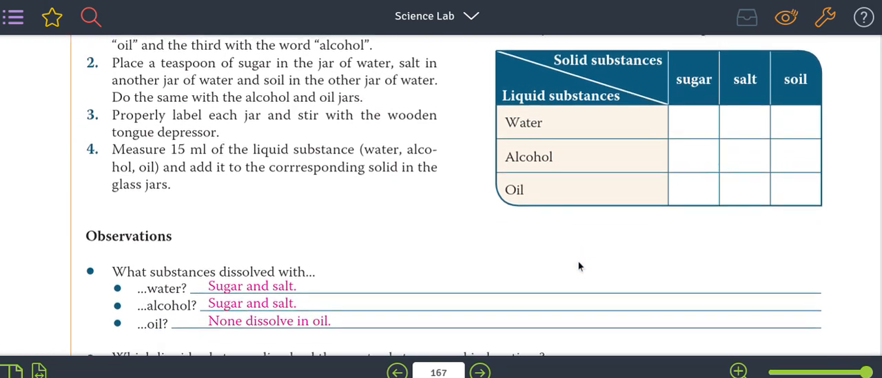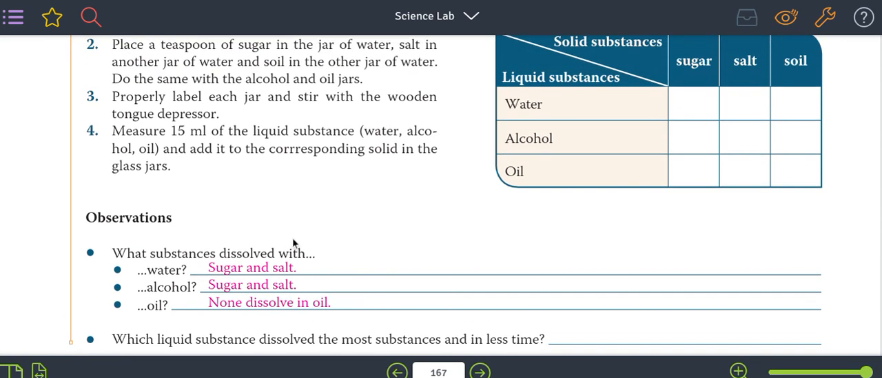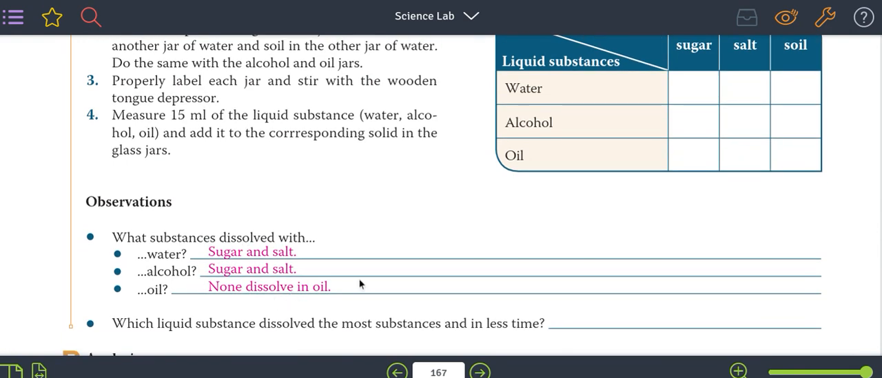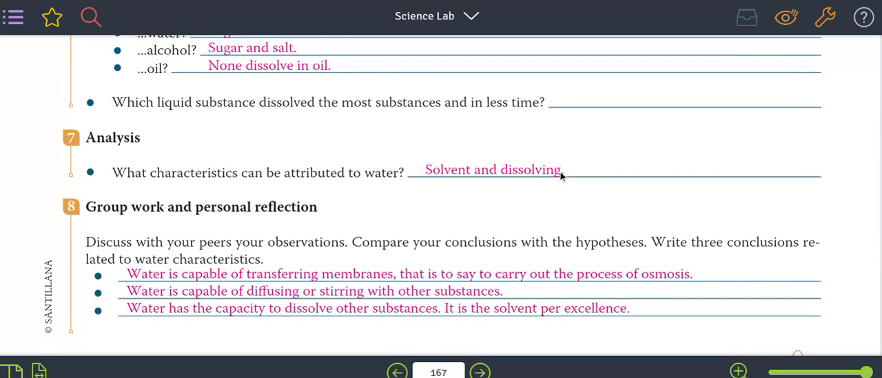What substances dissolve with water? Sugar and salt con el agua. El azúcar y la sal se van a disolver en el agua. Sugar and salt en el alcohol se va a disolver. Non-dissolve in oil, en el aceite no se va a disolver ninguno. Un poquito de aceite, un poquito de azúcar y un poquito de sal es lo que tienen que traer.